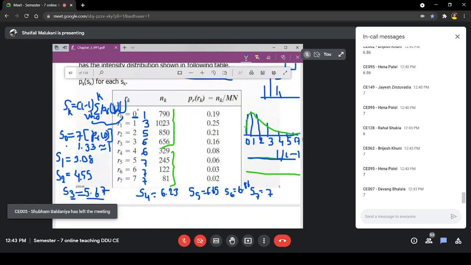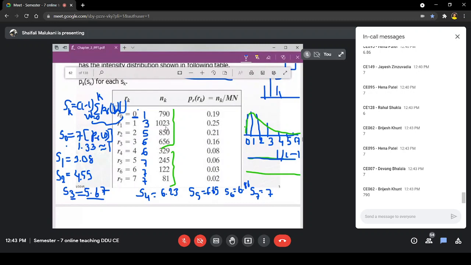Can you tell me how many pixels in my output image will now have value 1? What I did, in my input image, if 0 occurs, I have replaced all those zeros with 1. If 1 occurs, then I will replace all those with 3. True. How many pixels will have value 1? So it is 790. How many will have 3? Intensity 3.